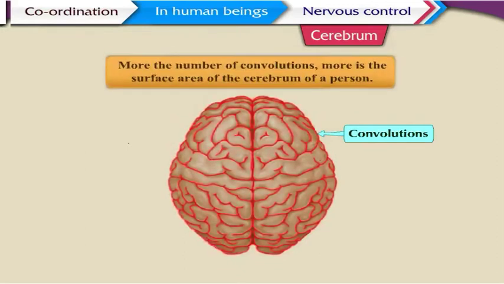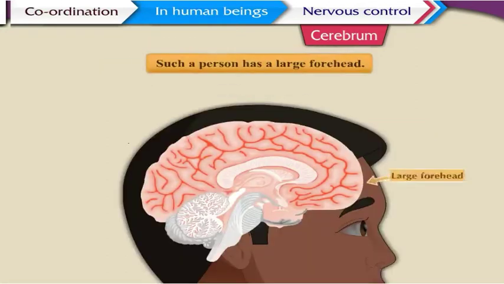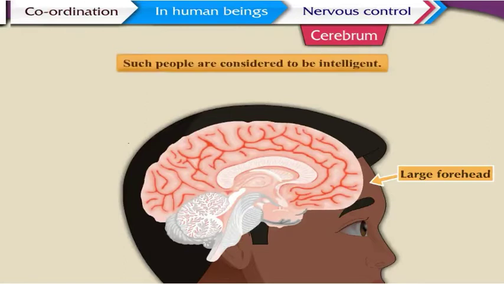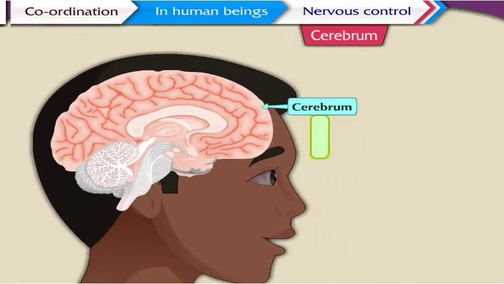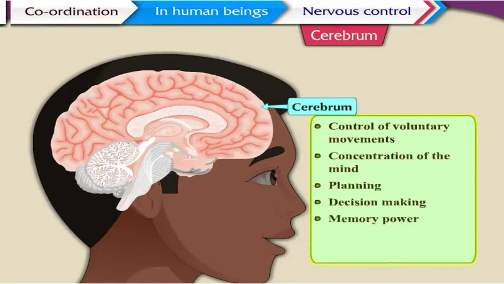The more the number of convolutions, the more the surface area of the cerebrum. Such a person has a large forehead. Such people are considered to be intelligent. The cerebrum is responsible for control of voluntary movements, concentration of the mind, planning, decision-making, memory power, intelligence, and intellectual activities.